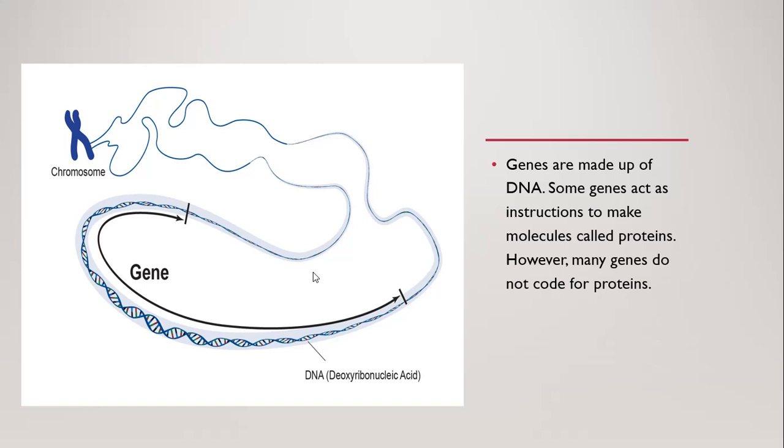So amongst all the genes present in a DNA, some genes encode for proteins and some genes do not encode for any proteins.